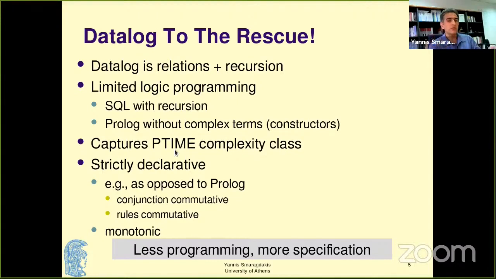And for most of what we do, we have a guarantee of polynomial time complexity. Now, Datalog as a language is strictly declarative as opposed to Prolog. So we can reorder any clauses in the body of a rule, or we can reorder the evaluation of any rules, and we are guaranteed to get the same result, maybe not in the same time, but the same result semantically. And it enforces strict guarantees of monotonicity. In a way, it is less programming and more specification. It's very much a specification language, a logic-based language, and less of a programming language.